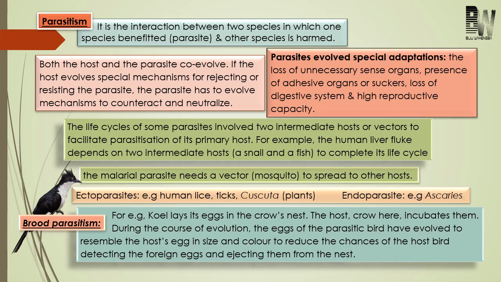Okay, and another point related to parasites is that parasites can be divided into two types: ectoparasite and endoparasite. If I say ectoparasite, these are the parasites which are found outside the body. On the other side, endoparasites are the parasites which are found inside the body. Okay, so these are some points related to parasites.